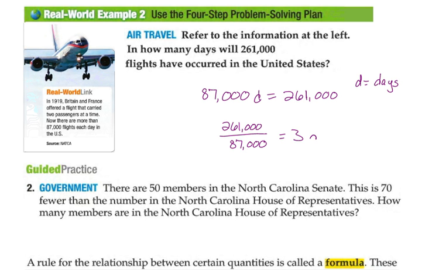So it's going to take us 3 days in order to get 261,000 flights. Okay, so a good way to see that there's probably many different ways to answer this problem. It doesn't say anything about using expressions or variables, so if a kid wants to go ahead and just divide, that's totally fine.